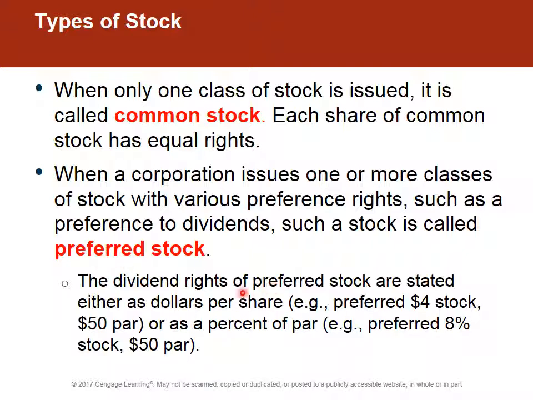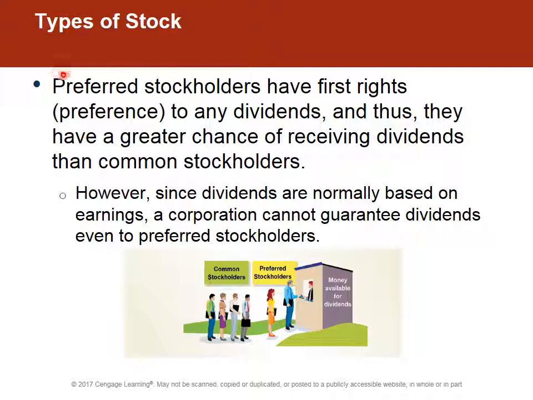Preferred stock dividends are given either as a flat dollar amount, that this stock is guaranteed $4 per share, or as a percentage. Whereas whenever you talk about common stock, then the board of directors will declare the dividend and the common stockholders share equally. But the preferred stockholders have a specific amount that they are to receive. They also have preference as to the very first dividends that are declared, which means they have a greater chance. But since dividends are based on earnings, they're not guaranteed.